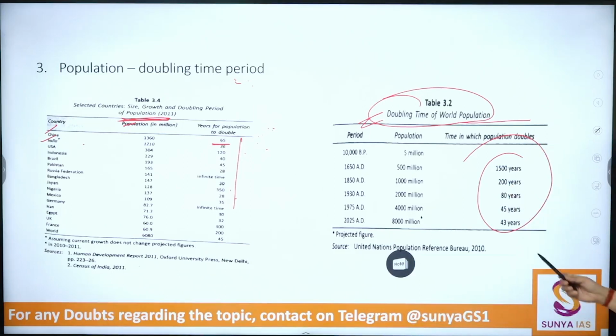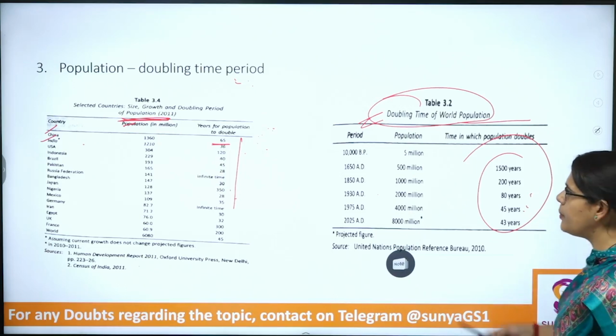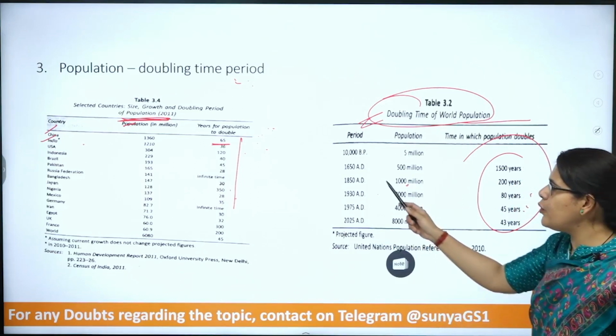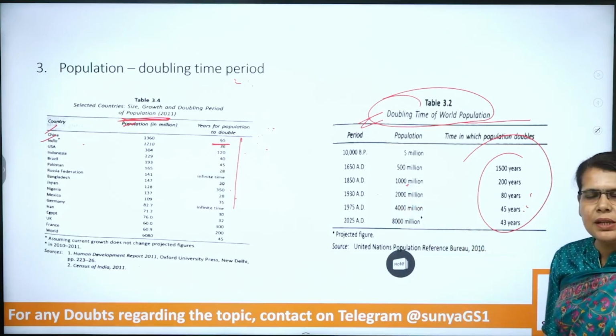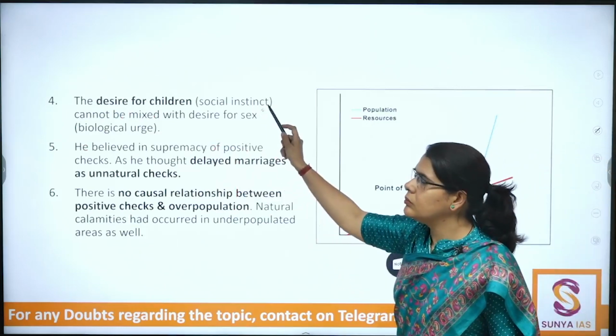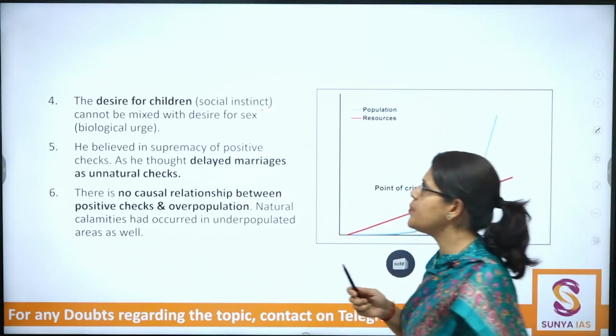Next, write down one more example: between the 1930s and 70s, the population doubled from 2 billion to 4 billion, at a different pace as compared to between 1850 and 1930, that is 1 billion to 2 billion. So write in brackets: 80 and 45 years.